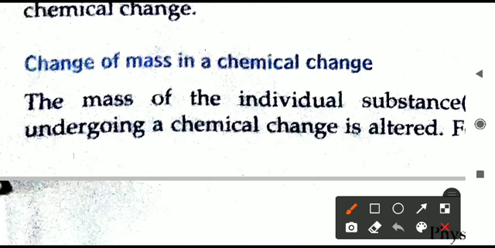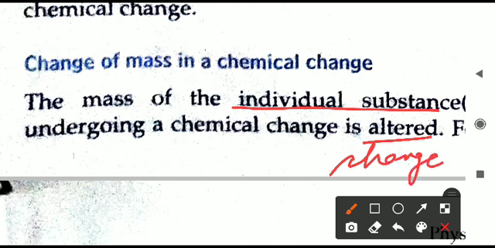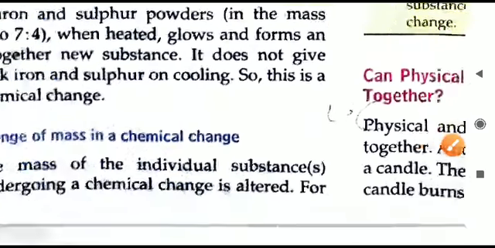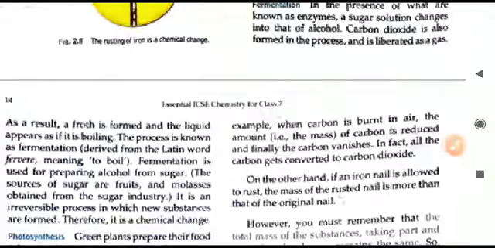So this point you have to remember, whenever we talk about a chemical change, the mass of the individual substance will always be changing. Altered is written here, that means changed. So if we see a particular chemical which is participating in the chemical change, its mass will always be altered. There will be some change that will take place. So let us have an example to understand this.